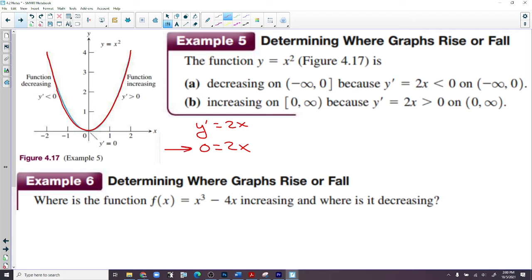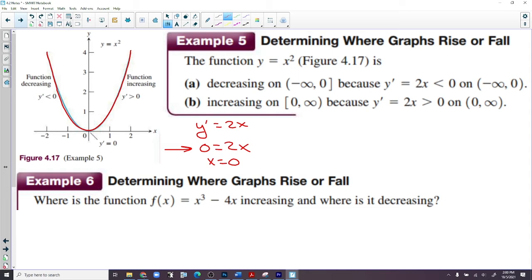This little statement, setting the derivative equal to 0, is sometimes, not always, worth a point out of 9 on a free response question. Just setting it equal to 0. Even if you have no clue what to do on a test, take the derivative and set it equal to 0. You might get a point out of that. You might not. All right, anyway, x equals 0 is where our derivative changes signs.